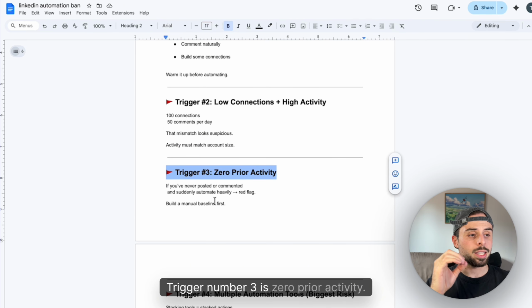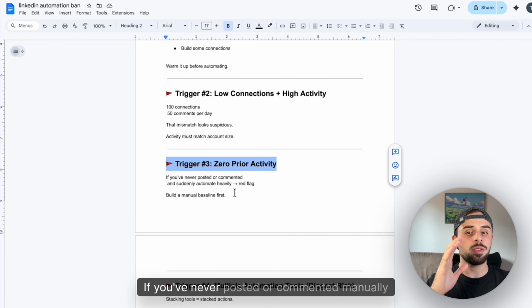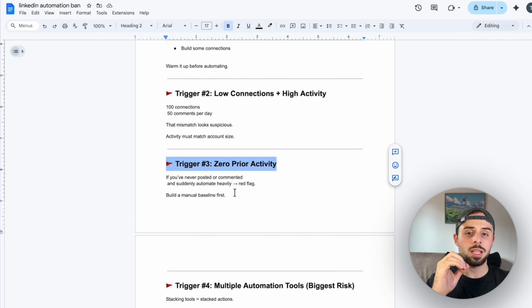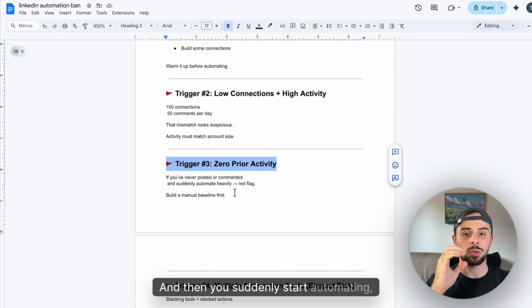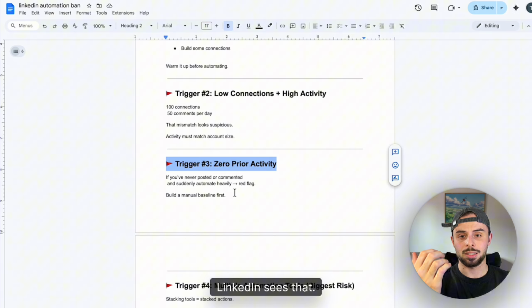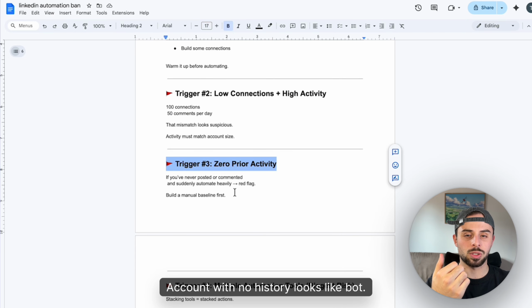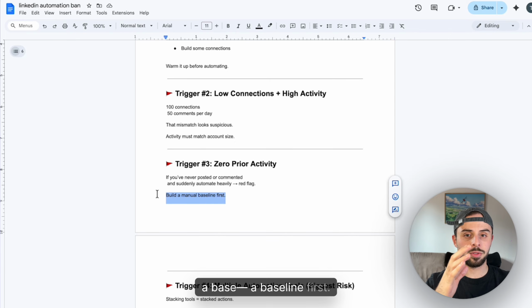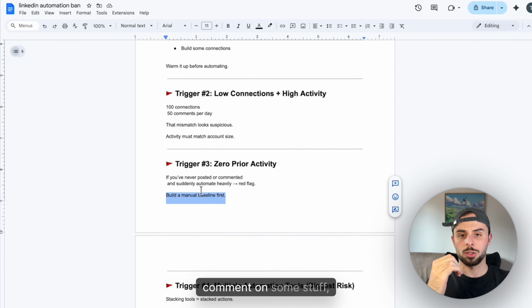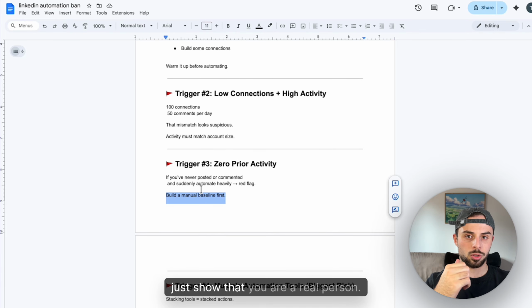Trigger number 3 is zero prior activity. If you've never posted or commented manually, and then you suddenly start automating, LinkedIn sees that. An account with no history looks like a bot. So build a baseline first. Post a few times, comment on some stuff, just show that you are a real person.